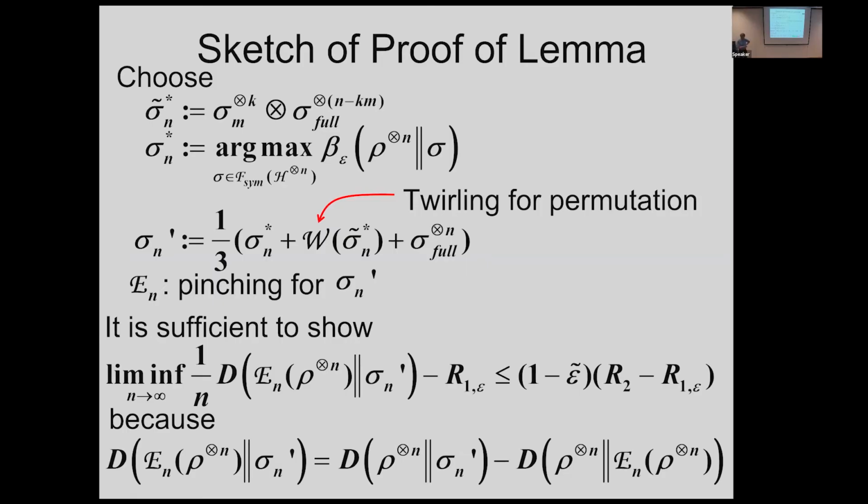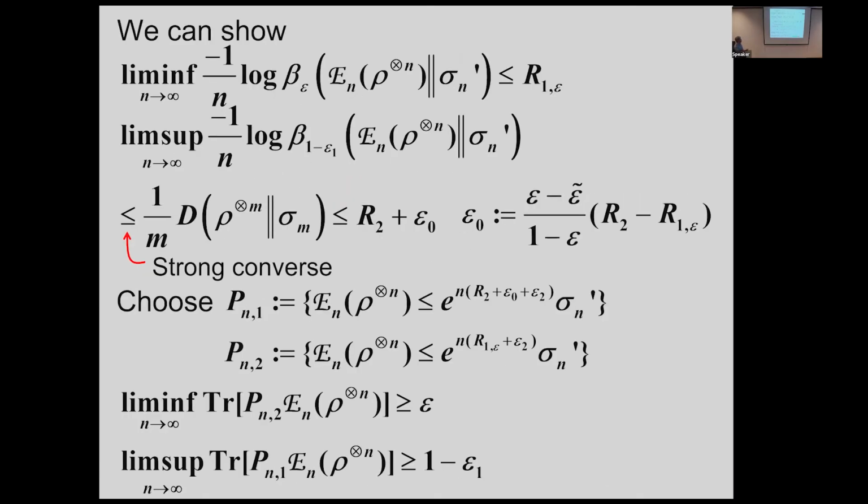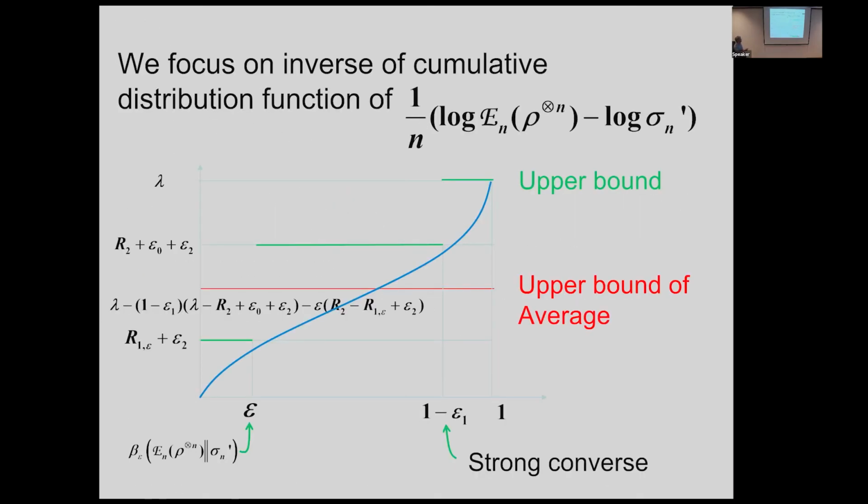So what is the relative entropy? Relative entropy is the expectation value of the likelihood ratio, the logarithmic likelihood ratio. This is a very important point. So then we need to consider this quantity. This is observable. We need to take the log, and we need to take the average of this quantity under this state. In the classical case, this one can be considered a kind of random variable. So we need to consider this random variable.